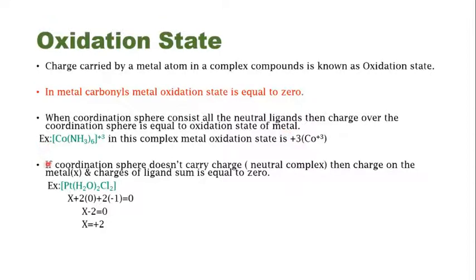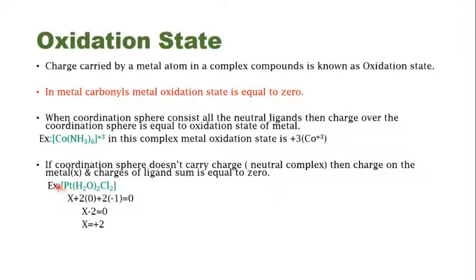What this means is, if you have a ligand whose charge is neutral, or if the ligand is not carrying any charge, suppose for example ammonia NH3 or water H2O, then in those cases the charge over the coordination sphere will be equal to the oxidation state of the metal. For example, consider [Co(NH3)6]3+. Ammonia is a neutral ligand, so the cobalt will carry the charge that is present on the coordination sphere, that is 3+. So the metal oxidation state here is 3+.